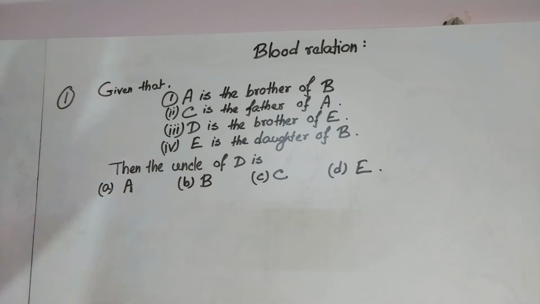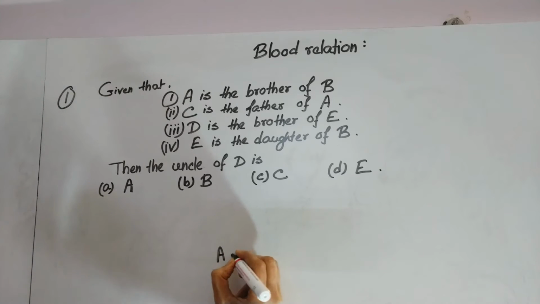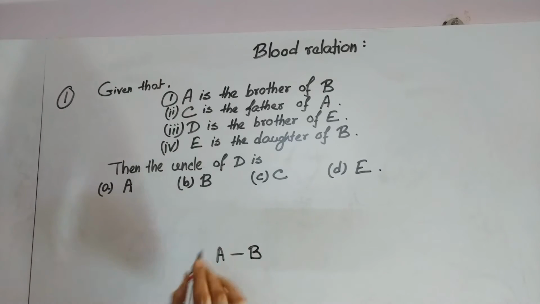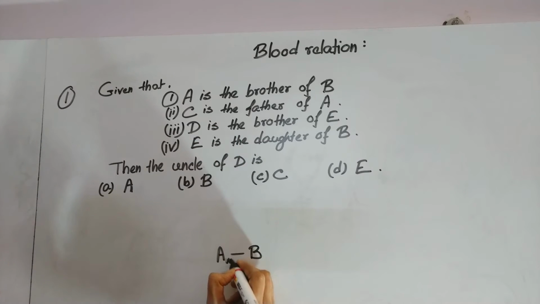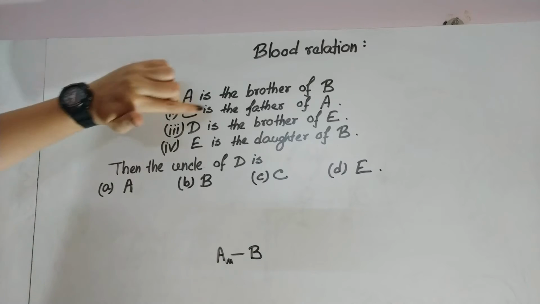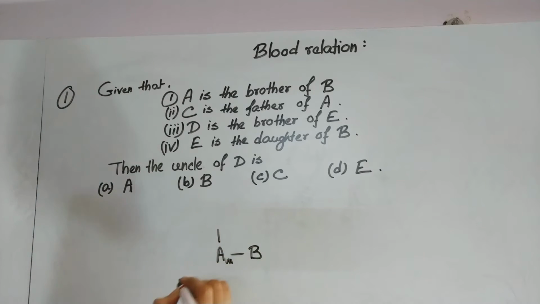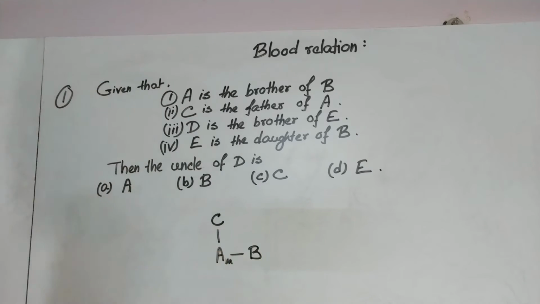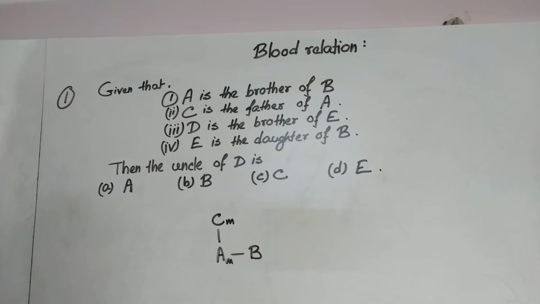Therefore, from point number 1, what we can say? A is the brother of B. Therefore A and B, they both belong to the same generation, right? And as A is the brother, so he is the male person. Number 2, C is the father of A. Therefore, C belongs to the previous generation, and he is the father means he is also a male person.